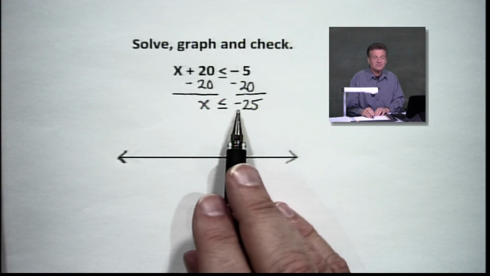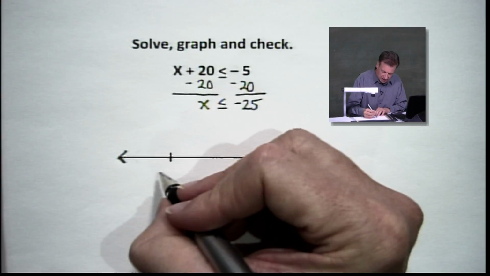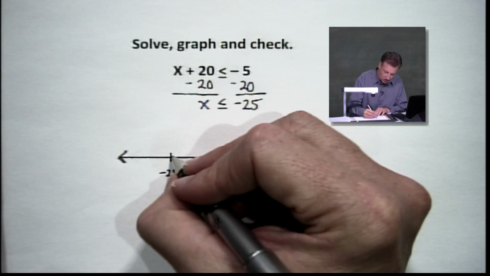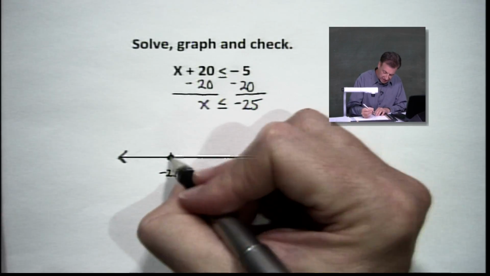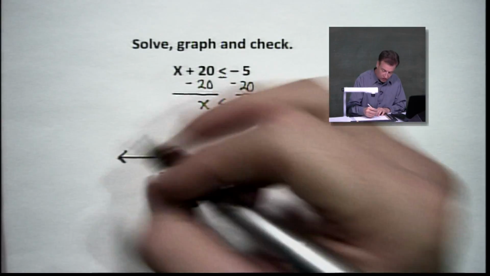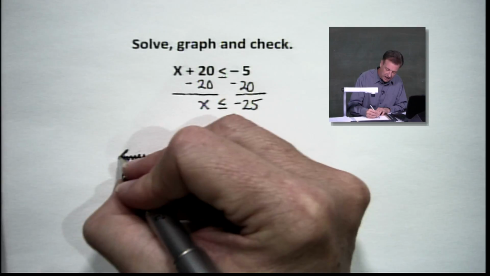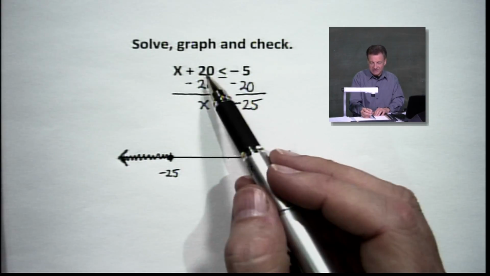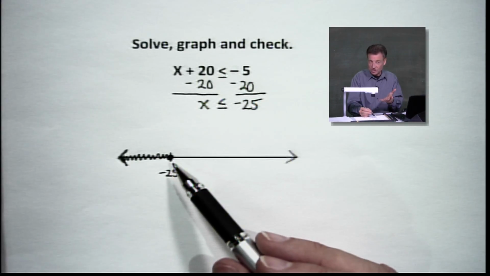By the way, let's go ahead and find this little point somewhere to the left here, in the middle. There's negative 25, we'll say. This time it's got an equals to, so we are going to fill that circle in right off the bat. And then, dear friends, we are going to shade. It's less than, so I'm going to take it to the left. So there we go, ta-da. Now, obviously, if you put negative 25 in there, you're going to get negative 5 and negative 5, which makes them equal. So that's why the closed circle is awesome.